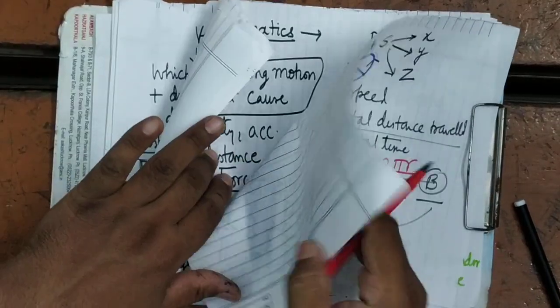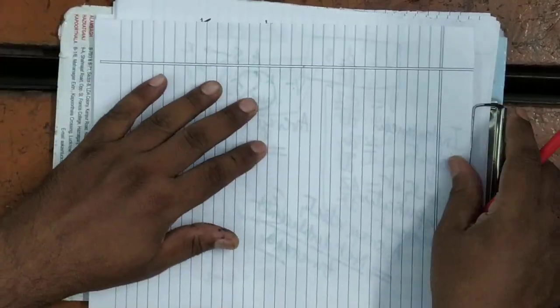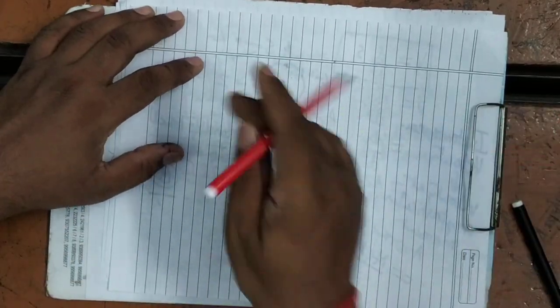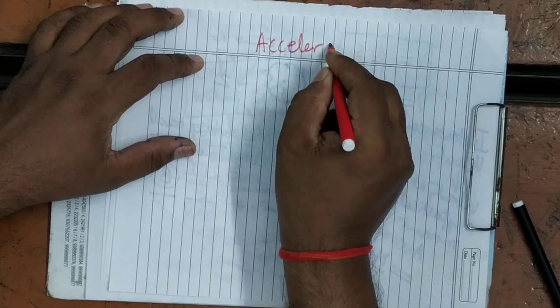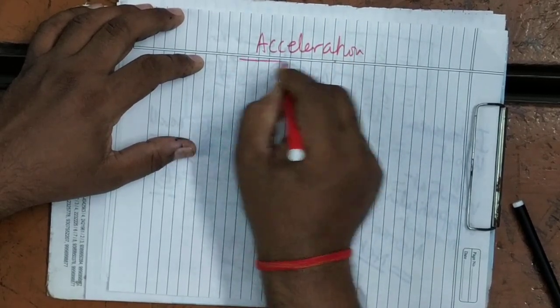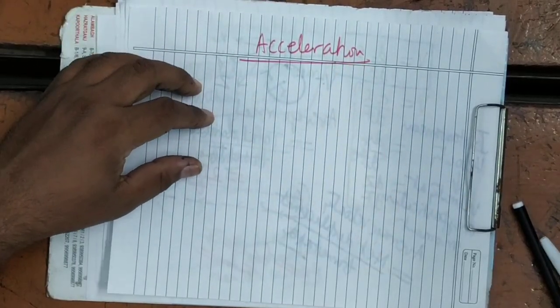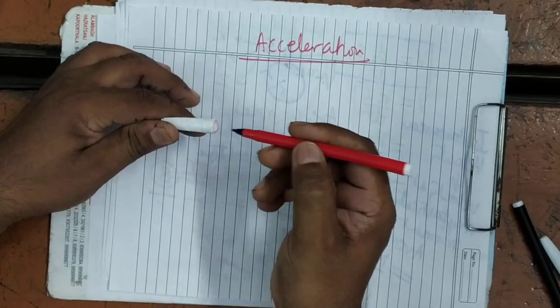Now there is one term, acceleration. What do you mean by acceleration? Acceleration is the rate of change of velocity.